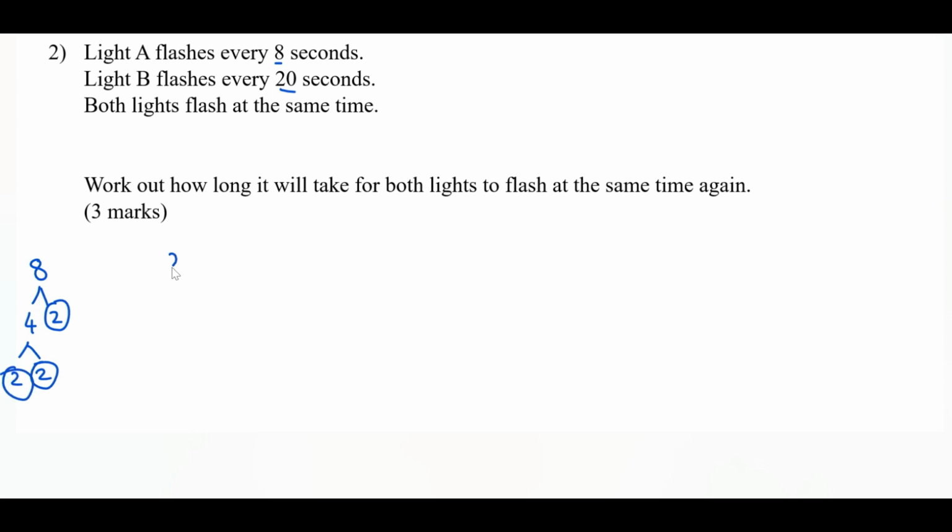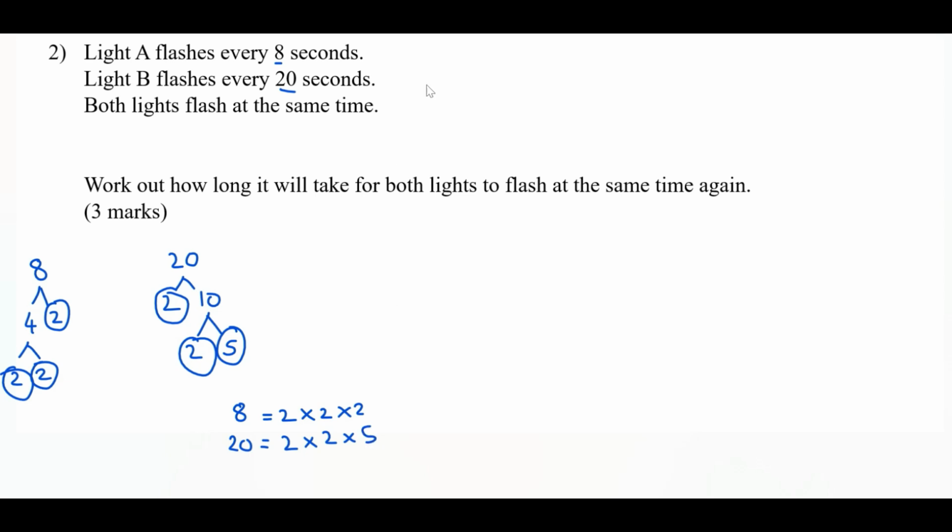On to the next one. Okay, now we just need to write down these factors. Next, we draw our Venn diagram.